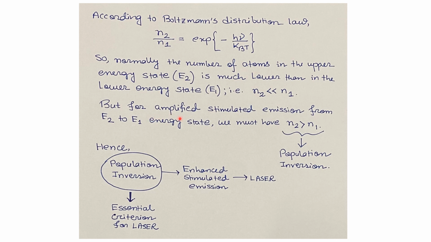But for amplified stimulated emission from the energy level E2 to the energy level E1, we must have N2 greater than N1. So this condition is known as population inversion. So hence we can say first we need the population inversion, and this will give the enhanced stimulated emission, and this will give the laser effect. So this population inversion is the essential criterion to have the laser effect.